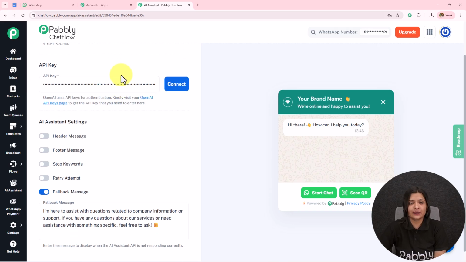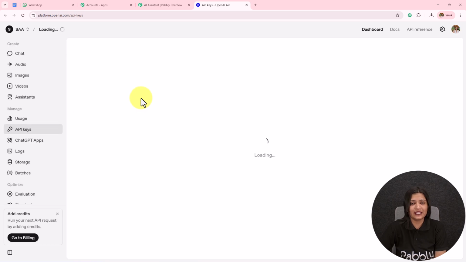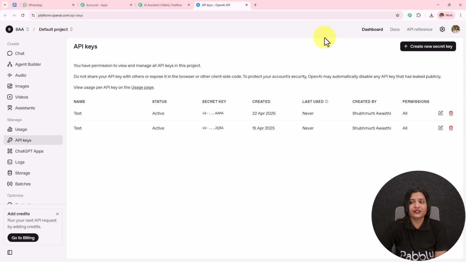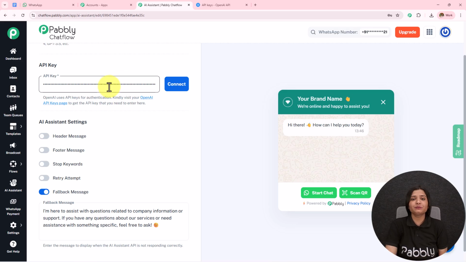I've already added the API key. I simply have to click on connect and you will see OpenAI key saved successfully. When you want to get this API key, you have to click on the hyperlink provided in this helpdesk and you will land on OpenAI's API keys page. To create a new token, click on create new secret key. First you have to provide the key name, so let's say the key is test. The project will be default project, the permissions will be all, and then you simply click on create secret key. A new API token will be provided to you, which you need to copy and paste over here. I'm using a paid account of OpenAI and it is necessary that you have one too.